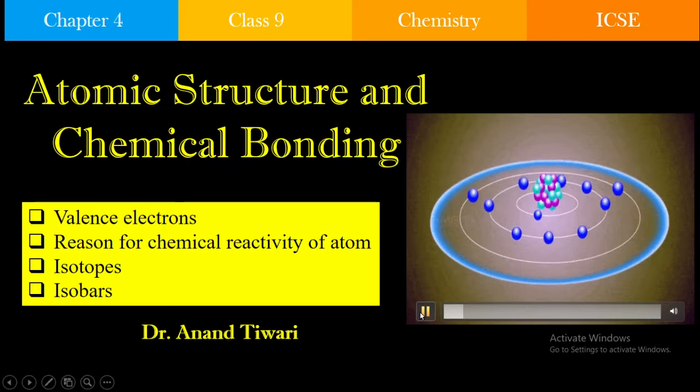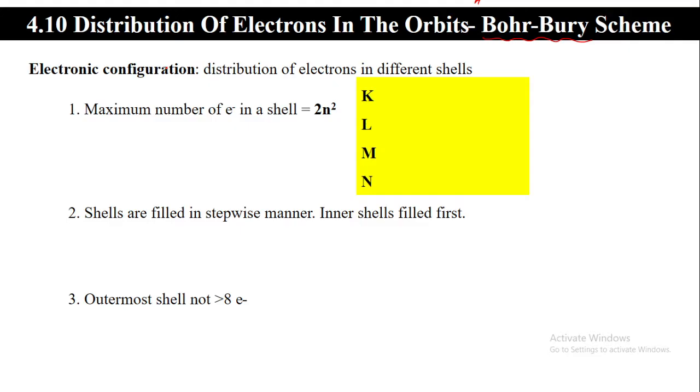How the electrons are distributed, whether there is only one electron in the first orbit or more than one, how they are arranging themselves in these orbits, this particular question was addressed by the Bohr-Bury scheme. The distribution of electrons, page number 60.